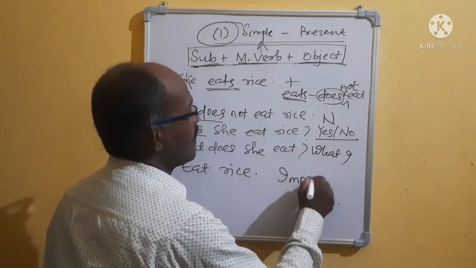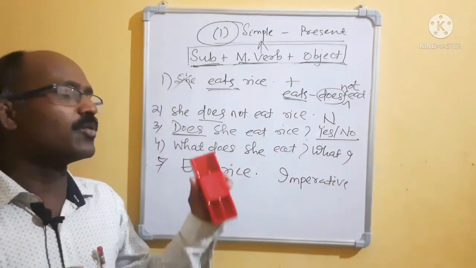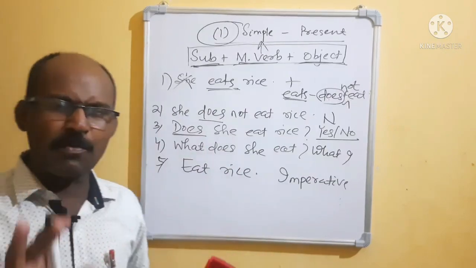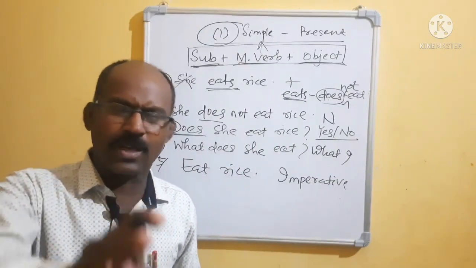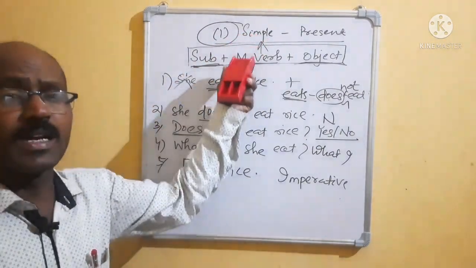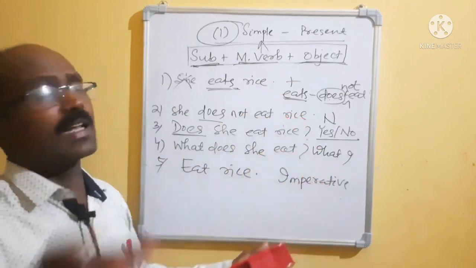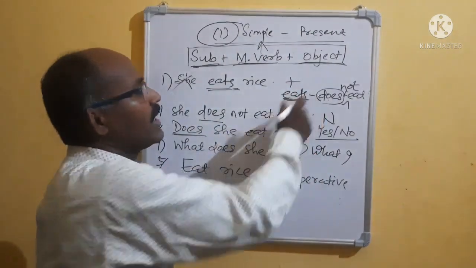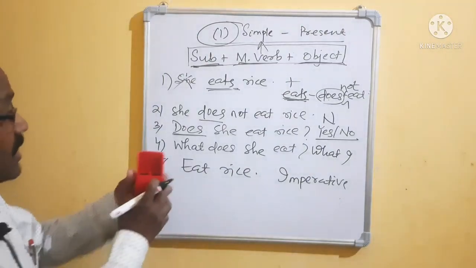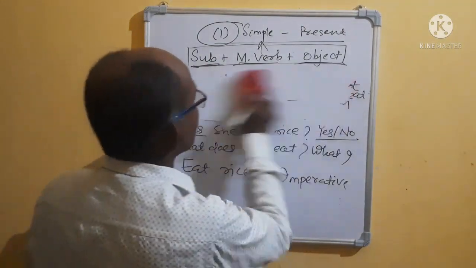Okay beta, now I am giving you 5 sentences, you will do them at home like this. If you practice, definitely I am telling you there will be no problem because you know the formula. It is the formula of only simple present. While I teach you the past simple, I will tell you that eat becomes ate. But first you do this and I am giving you the sentences. You will do it. Okay?